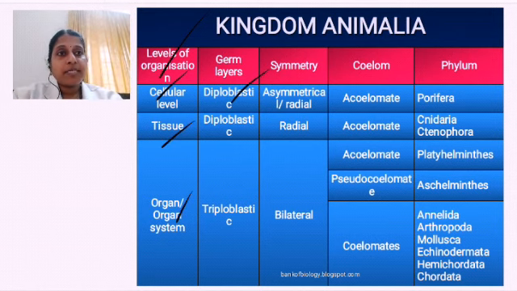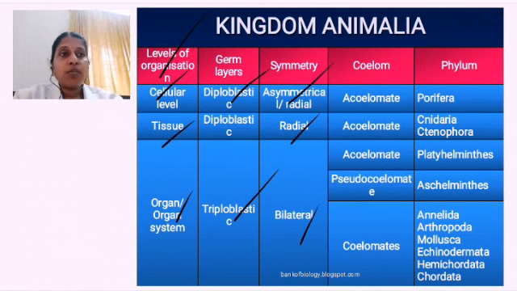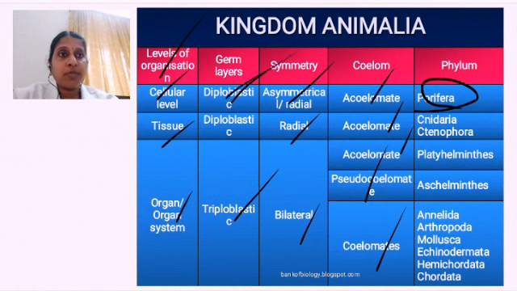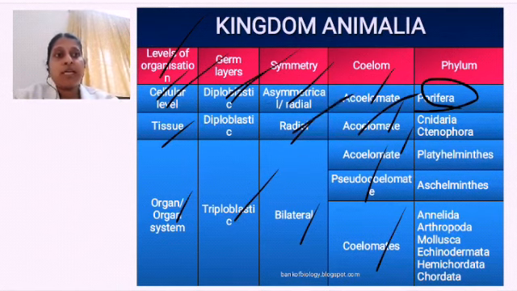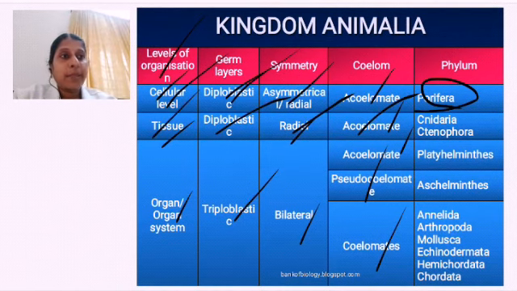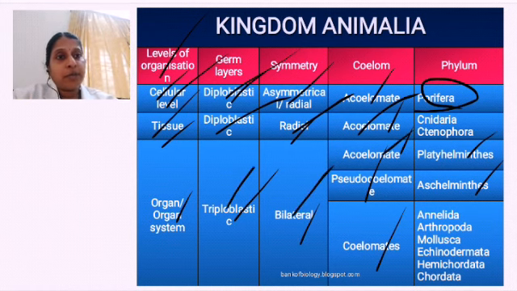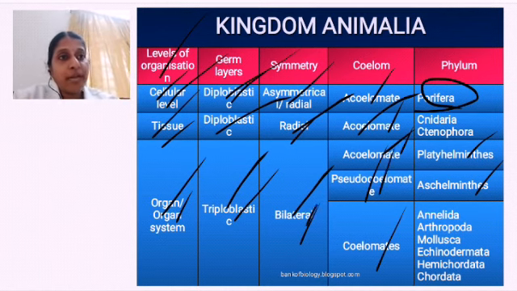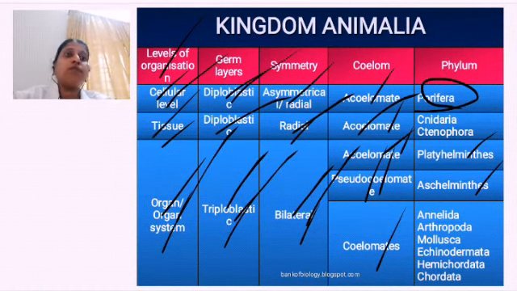Germ layer can be diploblastic or triploblastic, isn't it? Symmetry can be asymmetrical, radial or bilateral. Coelom: those who do not have it are acoelomate, those who have a false coelom are pseudocoelomate, and those who have a coelom we call coelomate. So Porifera are acoelomate, asymmetrical, diploblastic, cellular level of organization. Cnidaria and Ctenophora are acoelomate, radial, diploblastic, tissue level of organization. Platyhelminthes are acoelomate, bilateral, triploblastic, organ system level of organization. Aschelminthes are pseudocoelomate, bilateral, triploblastic, organ system level of organization.